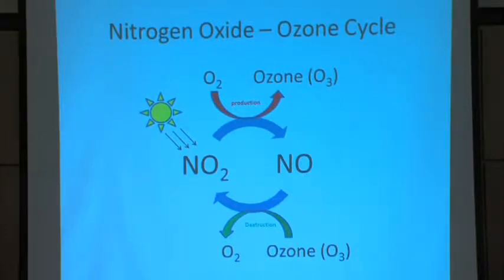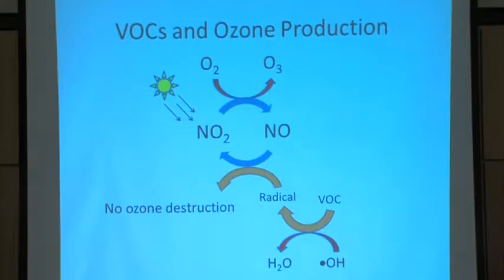So it's a cycle in which sunlight strikes the NO2, produces an oxygen atom, that goes on to produce ozone. Ozone reacts again with the nitrogen monoxide, produces NO2 again. And if this were all that were taking place in the atmosphere, ozone levels would be fairly low. The problem is that there are other things in the atmosphere, some of them emitted by human activity and some of them emitted by, as I mentioned earlier, trees. Volatile organic compounds change this cycle.